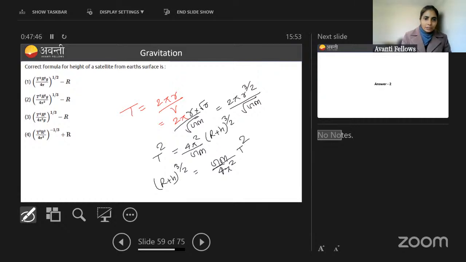And r plus h simply, take the power 3 by 2 to the other side, so this will become 2 by 3. Done? Uh, I mean, this was 3 by 2 power. No, I have done some calculation mistake. How will we take the power here? Let me delete it. So the power of r plus h is 3 by 2, right? And r plus h to the 3 by 2 is this, t square.